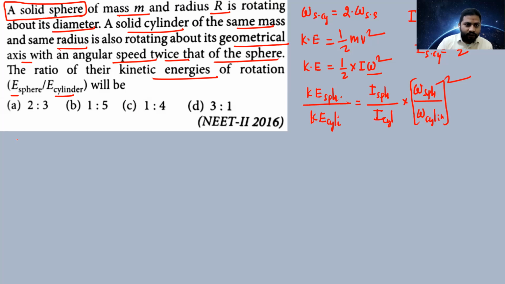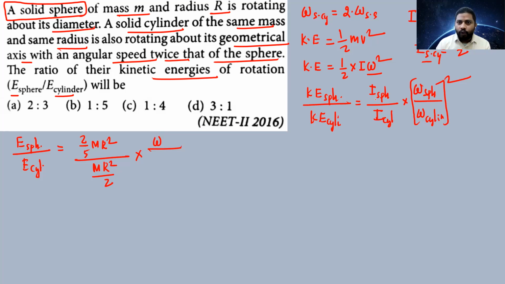So kinetic energy of the sphere divided by kinetic energy of the cylinder is equal to moment of inertia of the solid sphere, 2 by 5 mr square, divided by moment of inertia of the cylinder, 1 by 2 mr square, into omega of the sphere divided by omega of the solid cylinder, whole square.